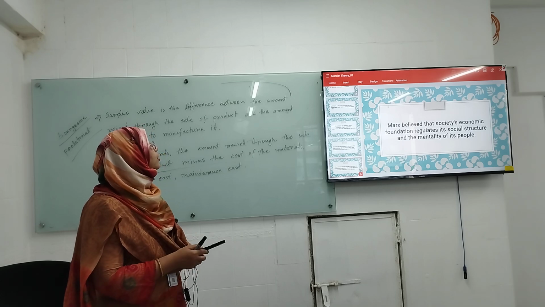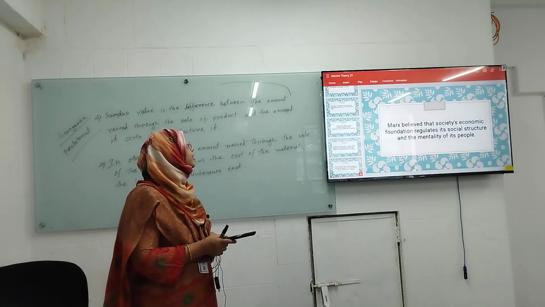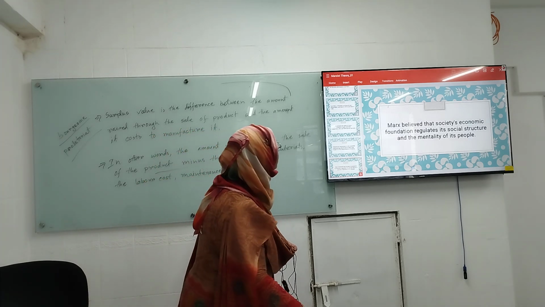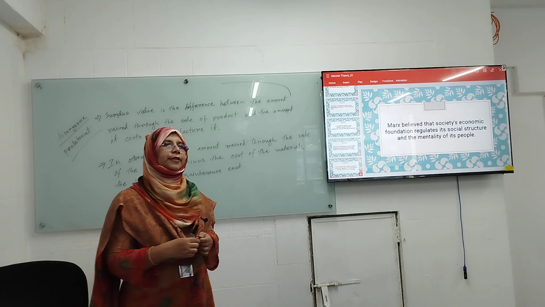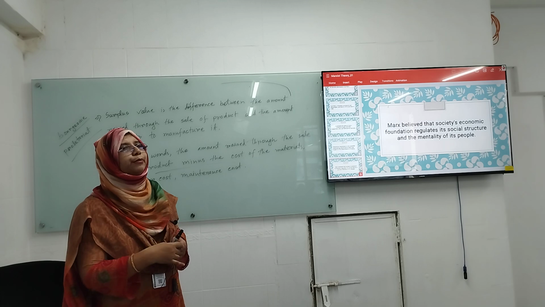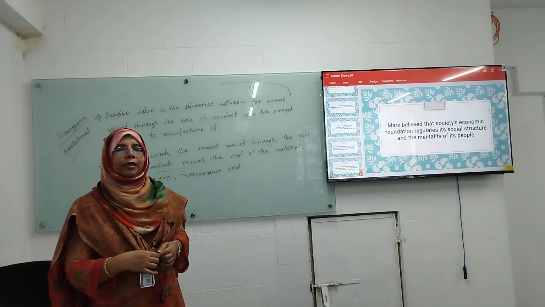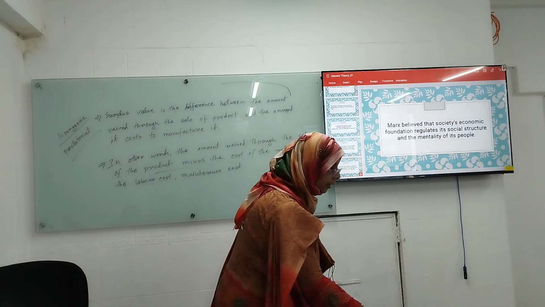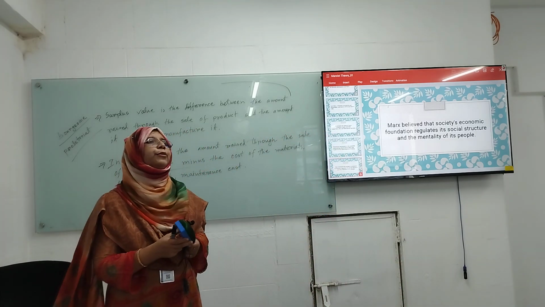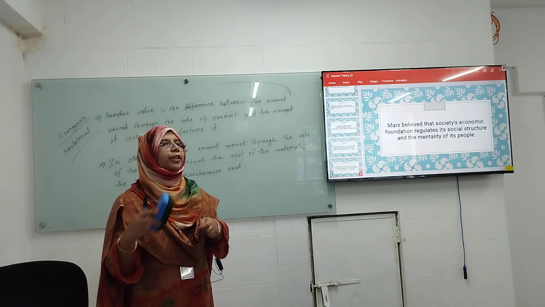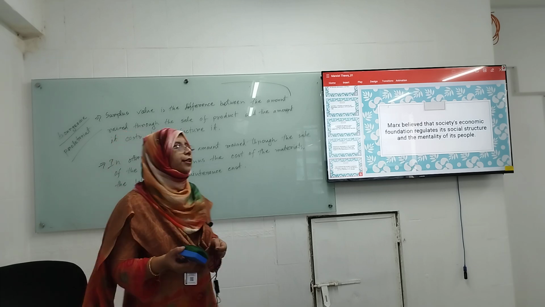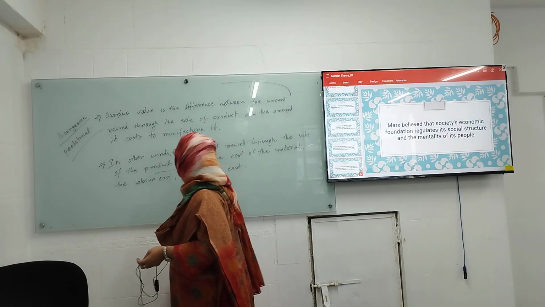And what about Marx? Marx believed that society's economic foundation regulates its social structure and the mentality of its people. So everything depends on matter, everything depends on the economy. Write down this sentence: society's economic foundation, that means economic structure, regulates, means controls, its social structure and the mentality of its people.